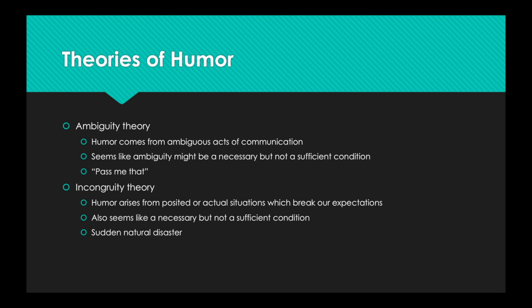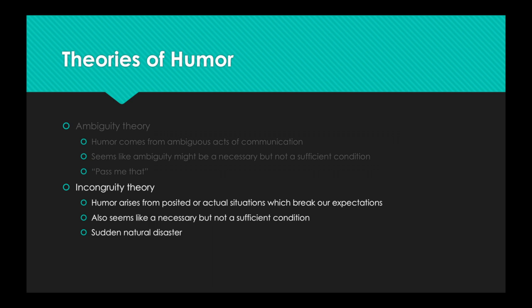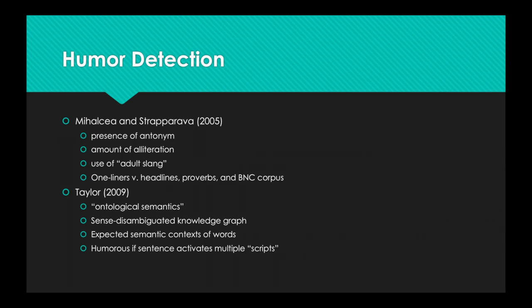There are two theories of humor we plan to leverage for our project. Ambiguity theory, which posits that humor arises from ambiguity in communicative acts, and incongruity theory, which posits that humor arises from the breaking of expectations, whether they be broadly cultural expectations or expectations created within the posited scenario of a joke. Here we present some of the previous literature on humor detection.